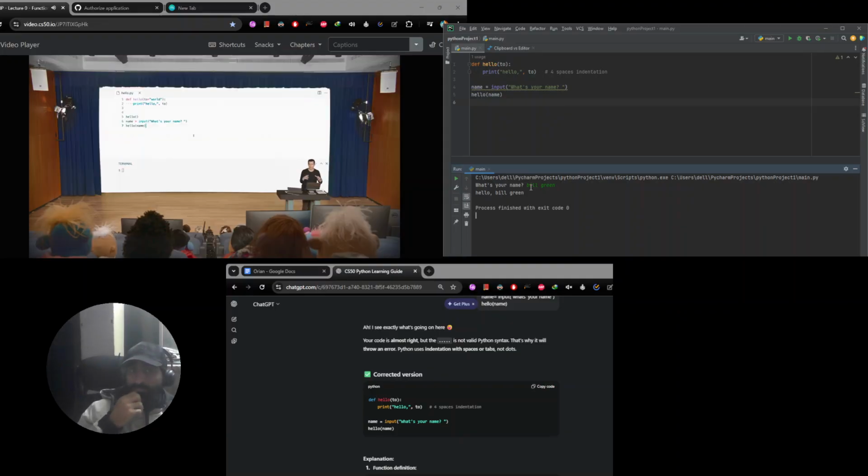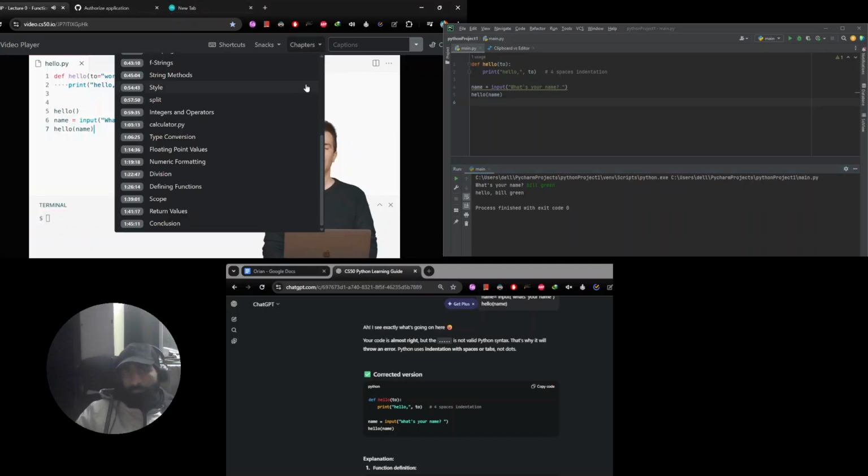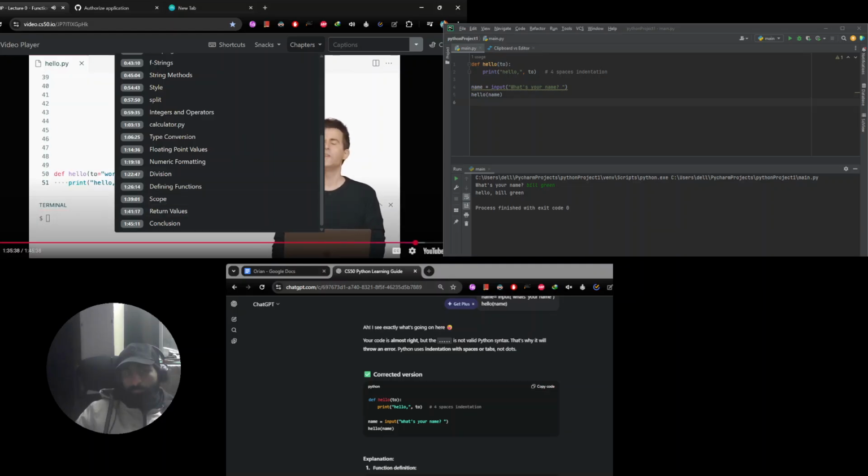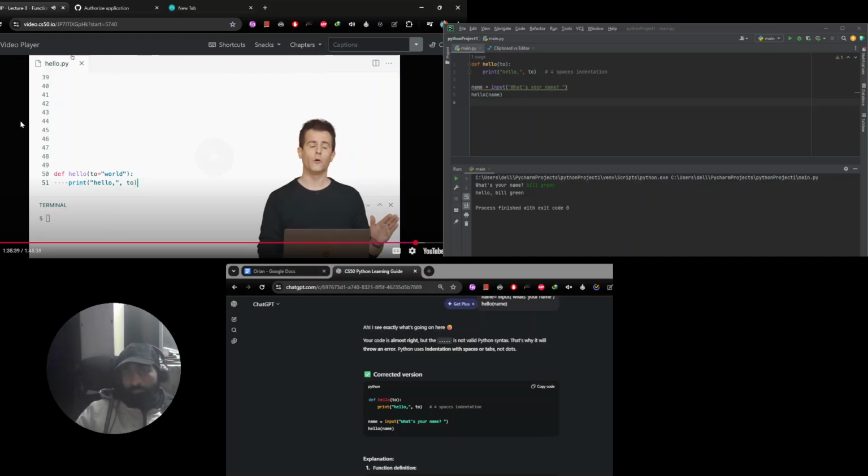One of the whole points of defining your own functions is, one, just to avoid having to repeat yourself again and again. You don't have to keep reinventing the wheel and keep using the print function again and again if you just want to say hello. Wouldn't it be nice if I could move this code that I wrote for defining the hello function, and just to be dramatic, I'm going to hit enter a whole lot of times, 50 lines down, and put my definition of hello way further down in this file? Why? Well, just in the spirit of out of sight, out of mind.